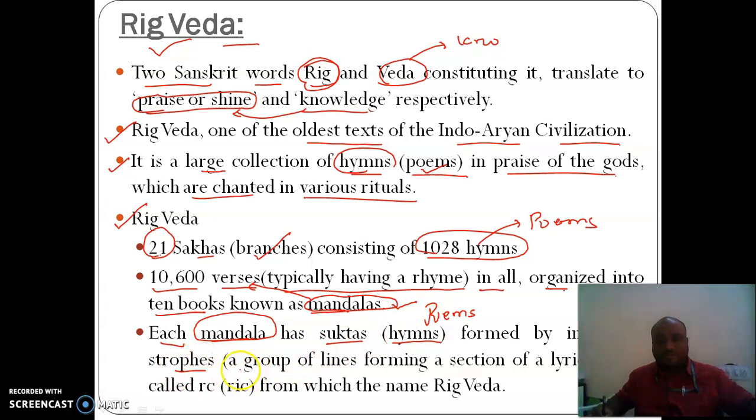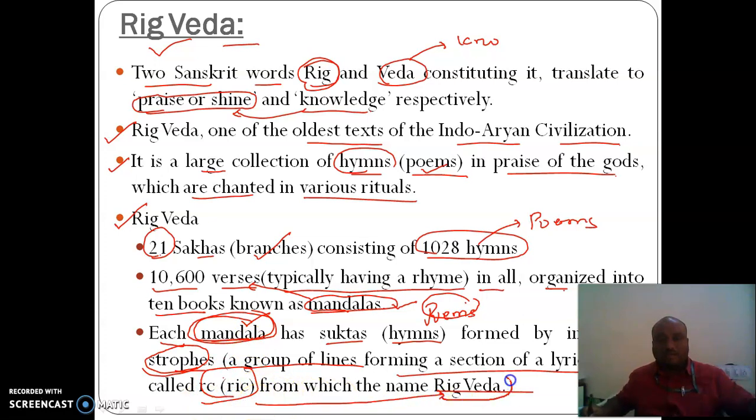What is meant by strophes? In your lower classes you could have learned: a group of lines forming a section of a lyrical poem. So in a poem, a group of lines is termed a strophe. A poem is formed by individual strophes, and a set of poems makes a book called a mandala. This strophe in Sanskrit is called Rig, from where we have got the word Rig Veda. Hope this is understandable.